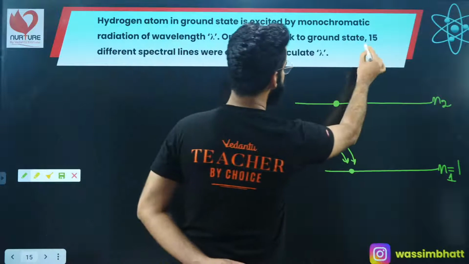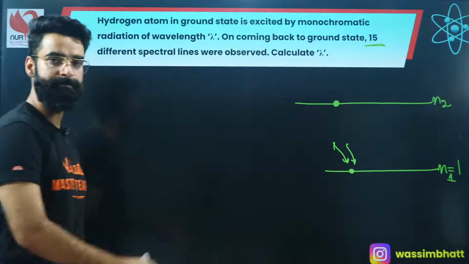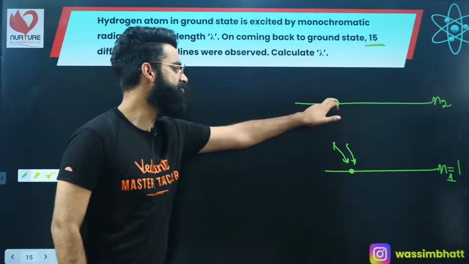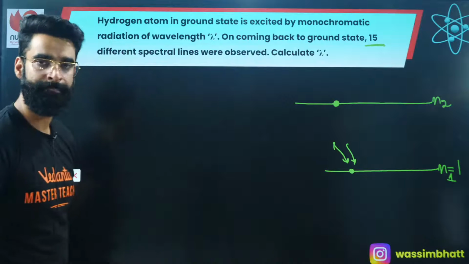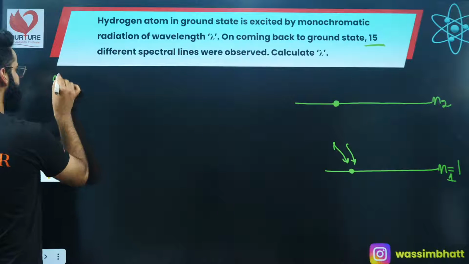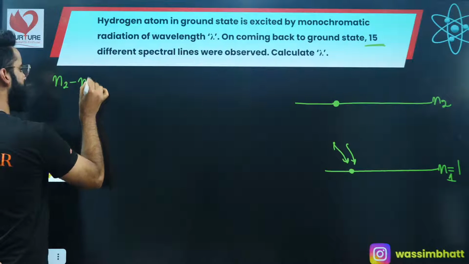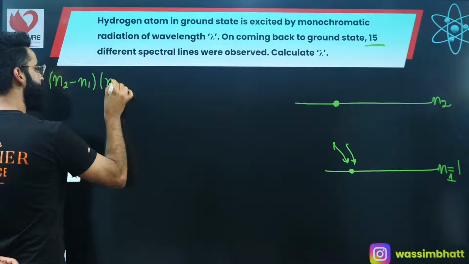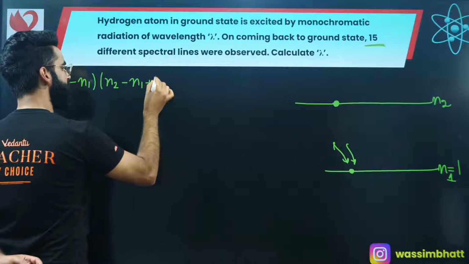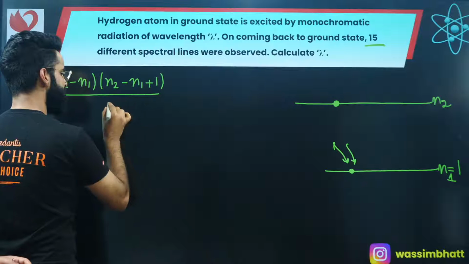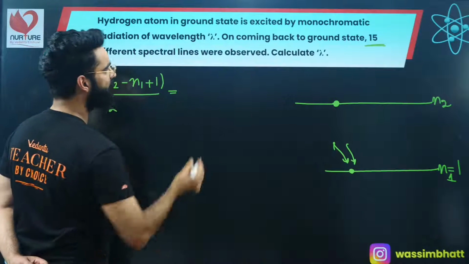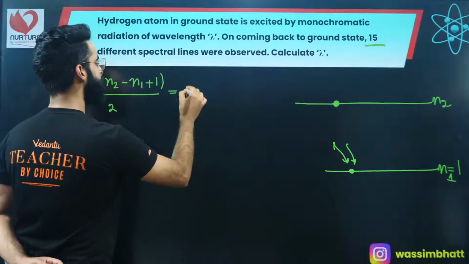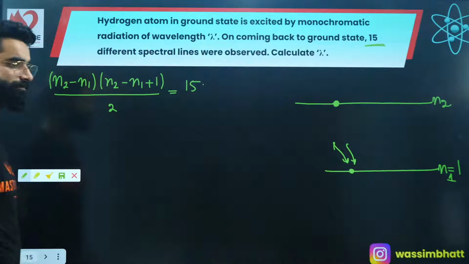There are some 15 spectral lines in total, which we get when the electron makes a transition from N2 to shell number 1. And how do we calculate the maximum spectral lines obtained? It is (N2 minus N1) multiplied by (N2 minus N1 plus 1) divided by 2. This value is equal to 15.